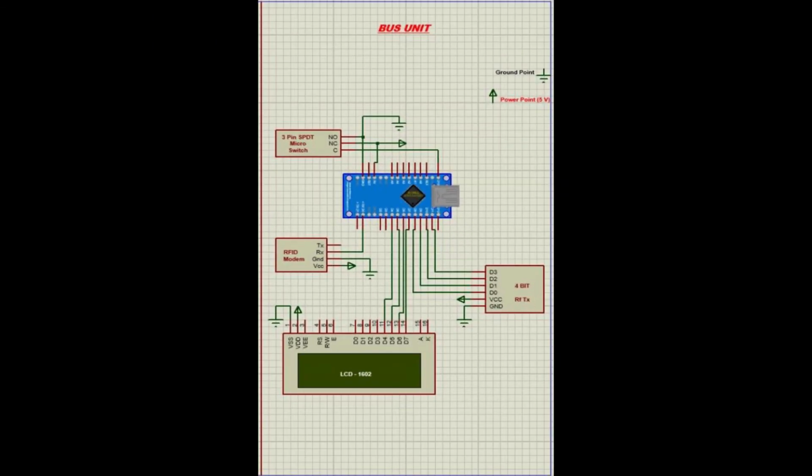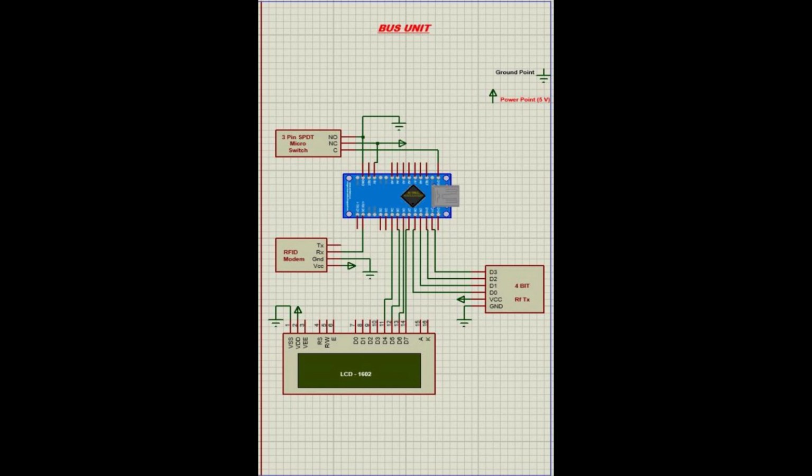Now coming to the bus unit. The parts consisting in this bus unit circuit are micro switch, Arduino Nano, RFID modem, a 4-bit RF transmitter, and a LCD display. This unit is responsible for transmission of data of the blind unit. The LCD here is used to display the bus numbers.